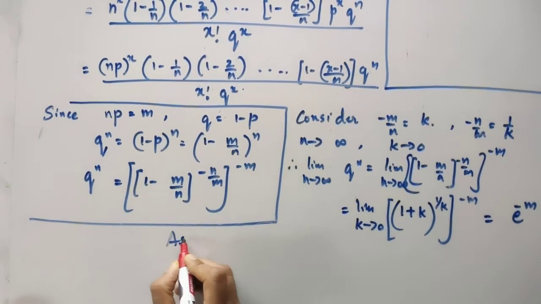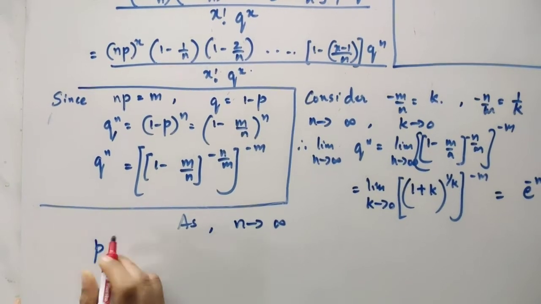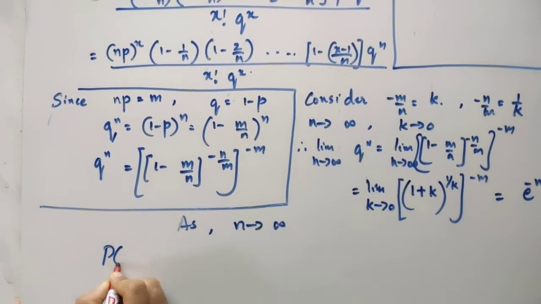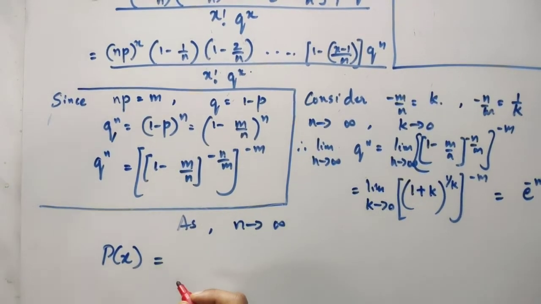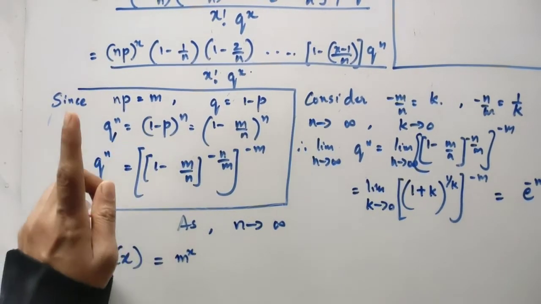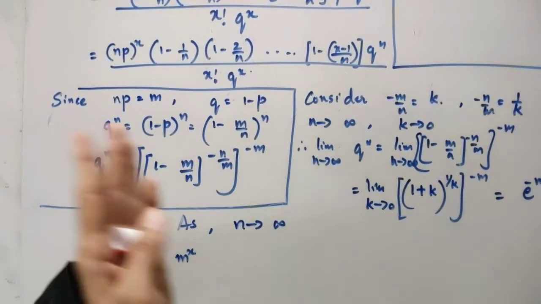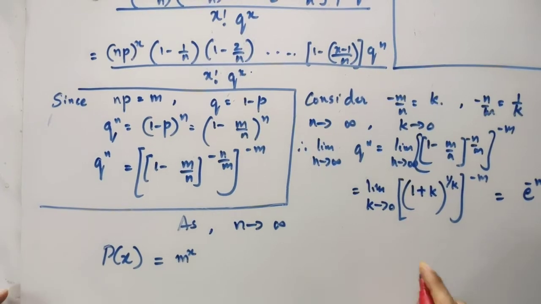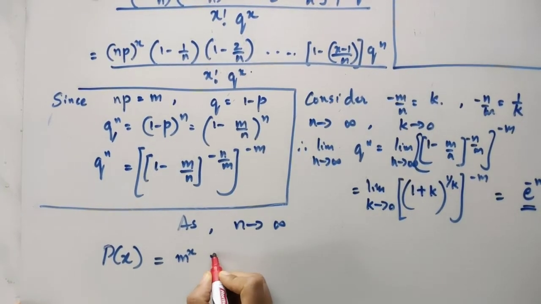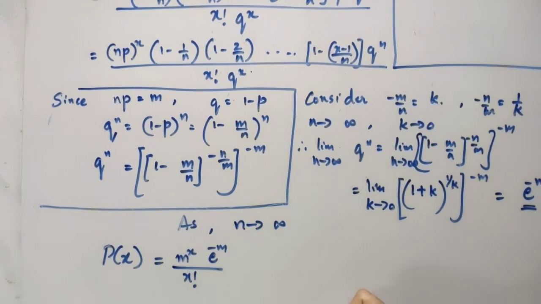So as n tends to infinity, let us apply that together to this p of x, the probability function of the Poisson distribution. P of x can be regarded as m raised to x, because as n is tending to infinity we are treating it as m. Second, all of these brackets are turning to 1, so 1 into 1 into 1 is 1 only. Now q raised to n, as n tends to infinity, takes the value e to the power minus m, divided by x factorial, and q raised to x you are having. Let's see what is happening to that q raised to x.